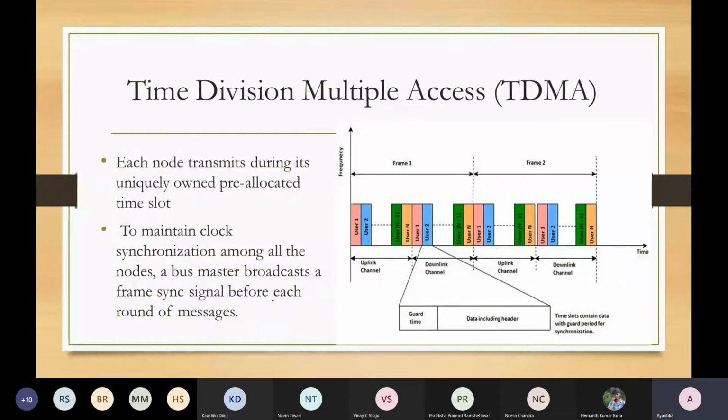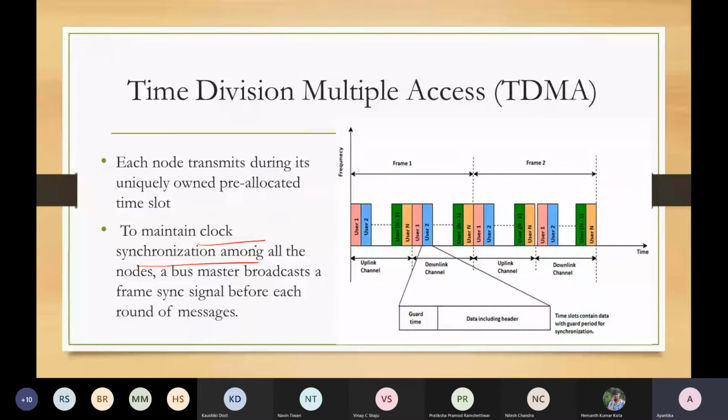Next option is the time division multiple access, TDMA, approach, where each node has some pre-allocated time slots, and each node will transmit only in those pre-allocated slots. To maintain or allocate those slots, there should be some approach of clock synchronization.